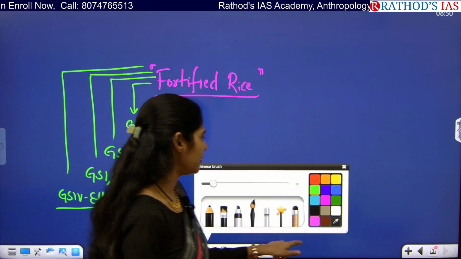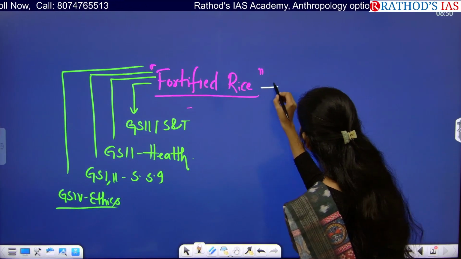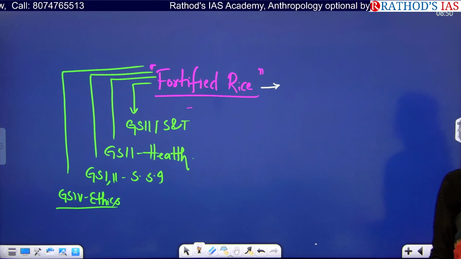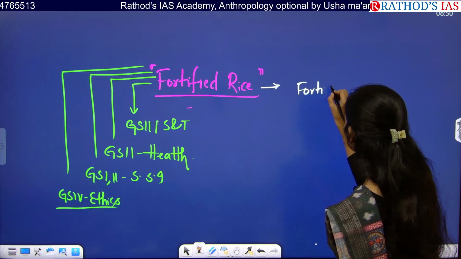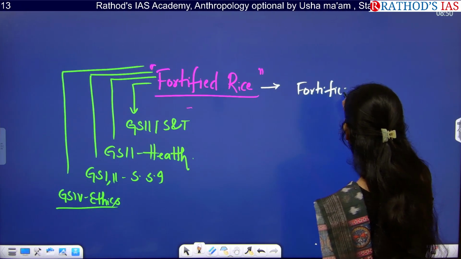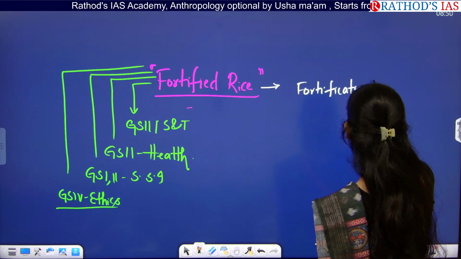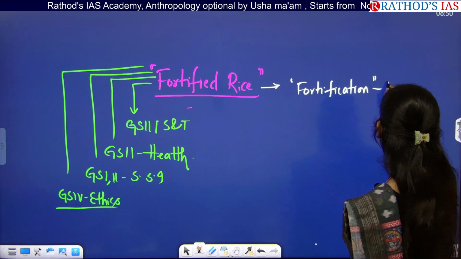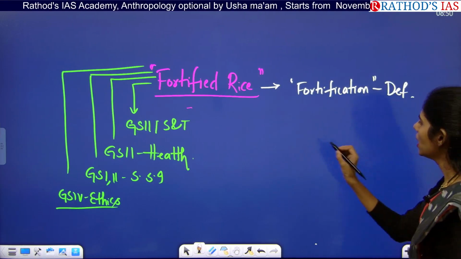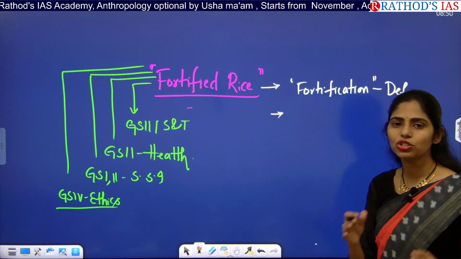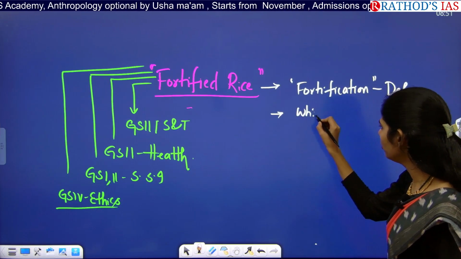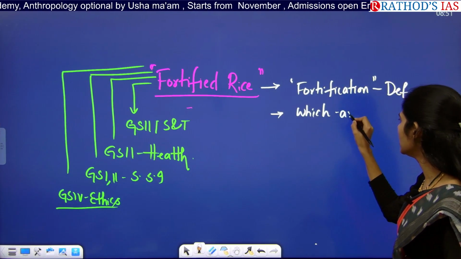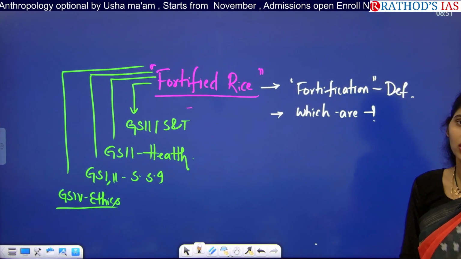So what are the dimensions that you have to see? First of all, you have to understand what is the meaning of fortification. Fortification means you will be adding some required nutrients in our food. That is called fortification. First you have to know the definition of fortification, and you have to see which are the minerals and the vitamins that we can use. Can we use all? No. So which are the things that we can use for the fortification method?